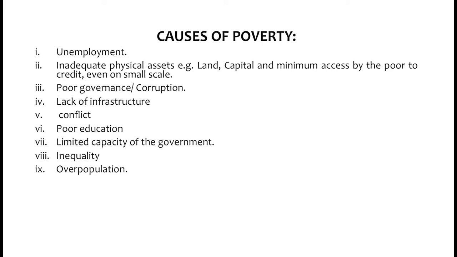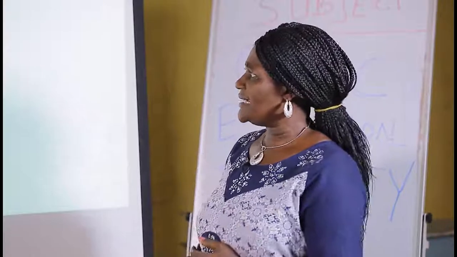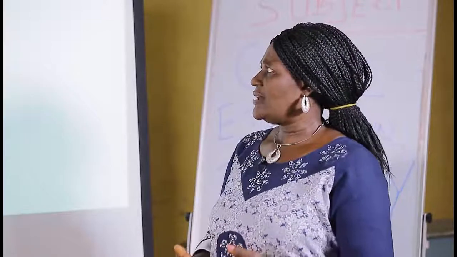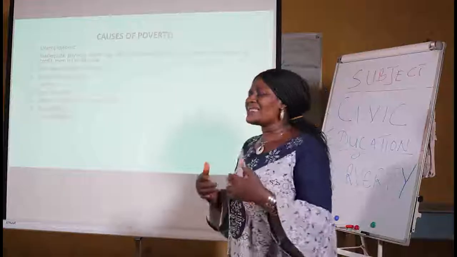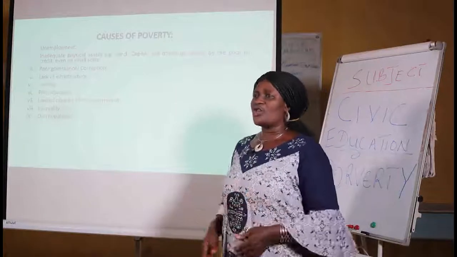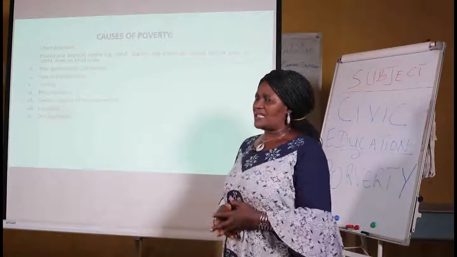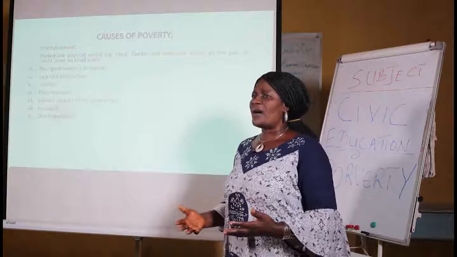Then another cause of poverty is inadequate physical asset, for example, land, capital, and minimum access by the poor to credit, even on small scale. What do I mean by that? When you do not have a physical asset, for example, land, or you do not have capital to be able to embark on a business, or also you do not even have access to credit, that is loan, to be able to invest or to go into business, that will also bring about poverty.